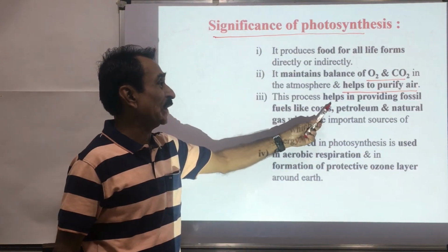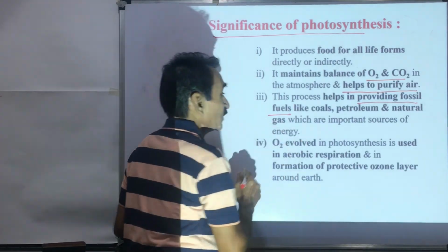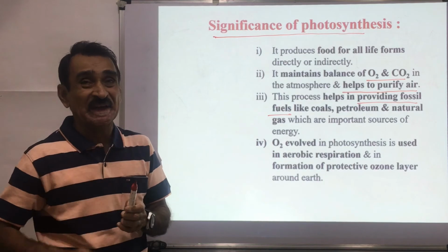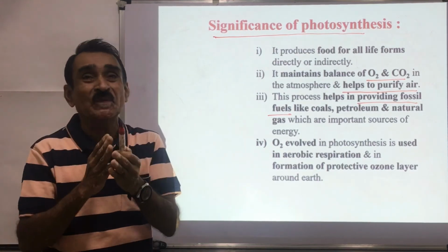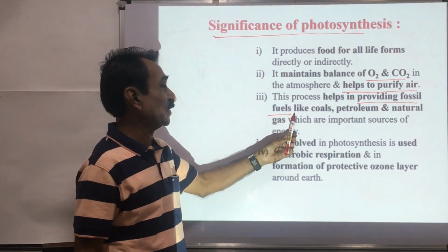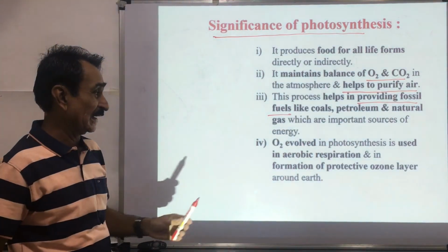This process also helps in providing the fossil fuels. The plants which were present on the earth in those days, by the process of photosynthesis, stored the food material, and that food material is now used as fossil fuel like coal, petroleum and natural gas, etc.